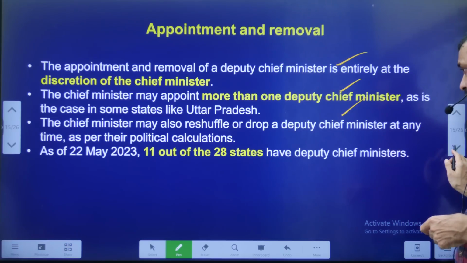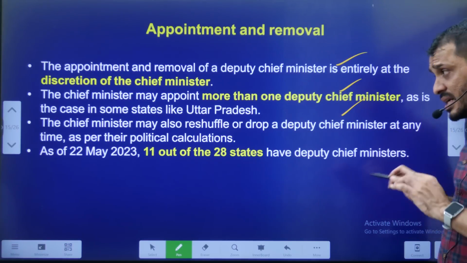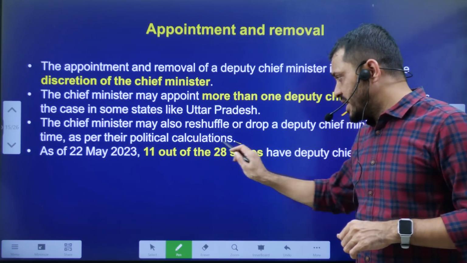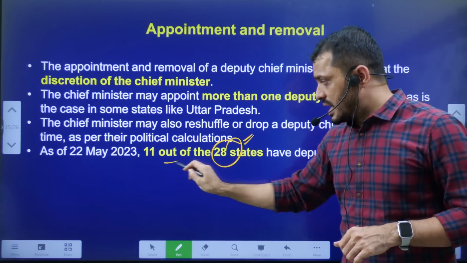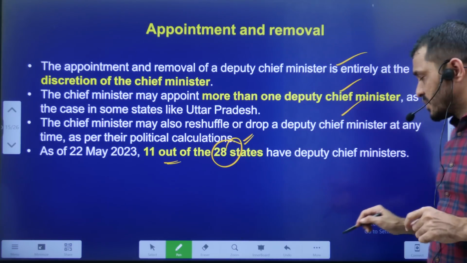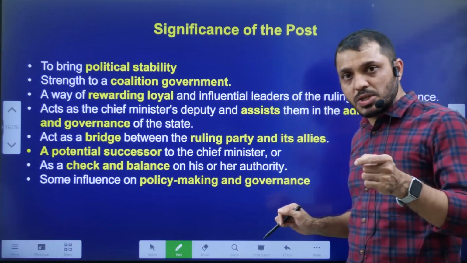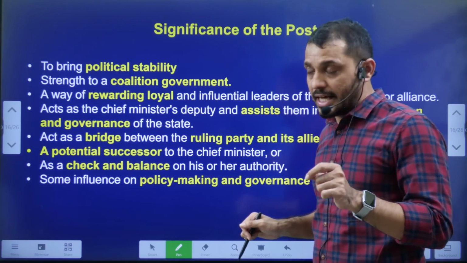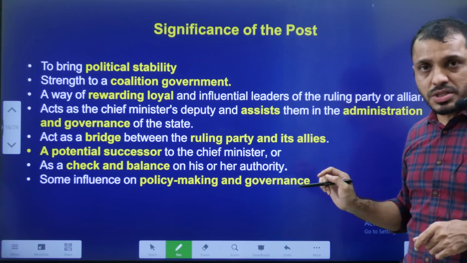Regarding the Deputy Chief Minister appointment and removal, same like ministers. So far in India, out of 28 states, 11 states are having the Deputy Chief Minister. Even the Karnataka state is also having the Deputy Chief Minister, D.K. Shivkumar. Significance of the post.